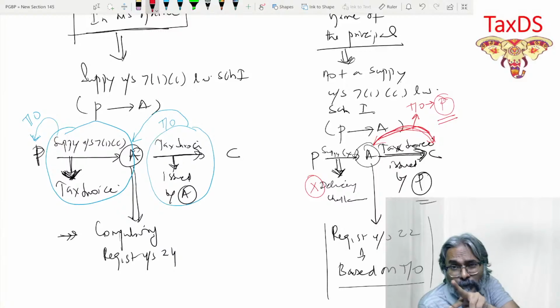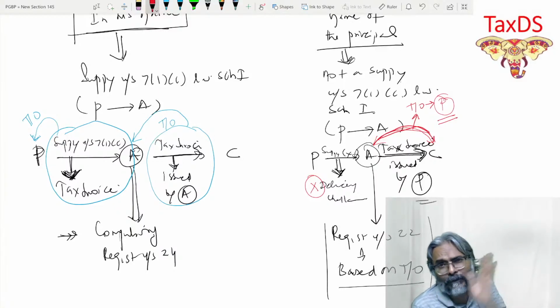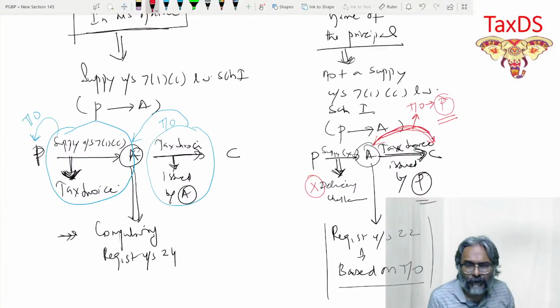The only thing, students, that you have to do is composite supply and mixed supply. Be ready with that, and we are good for this question and answer. This is the only topic which is very tricky, students. Supply.